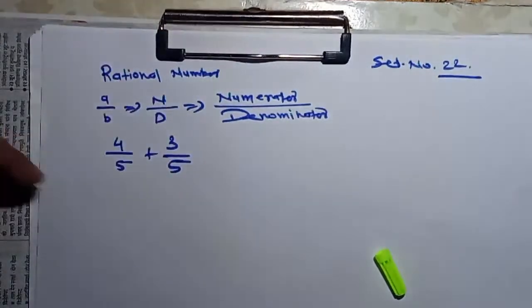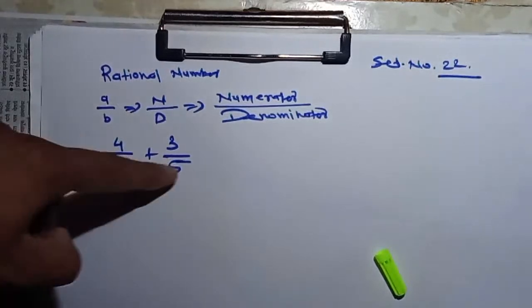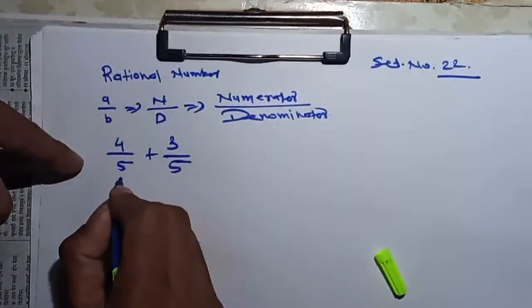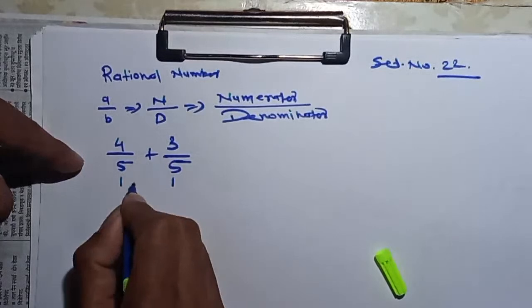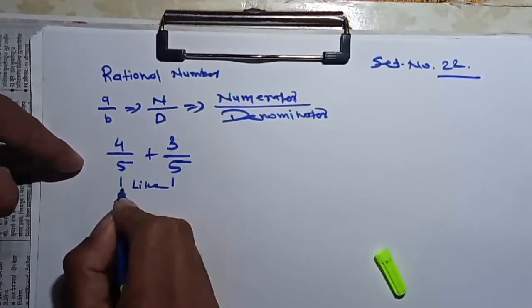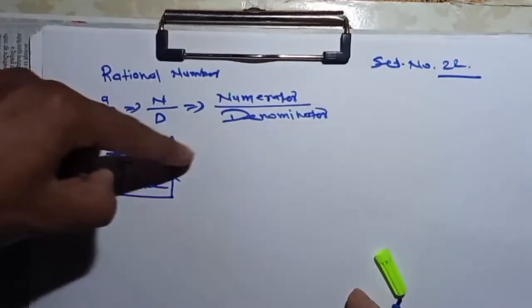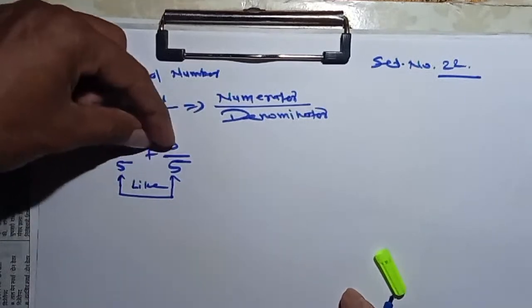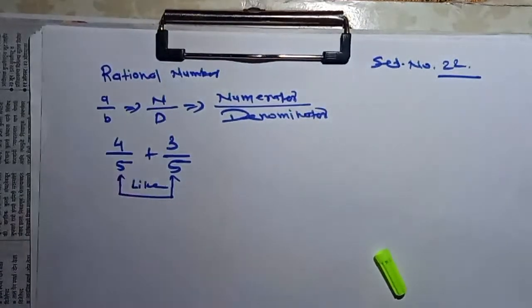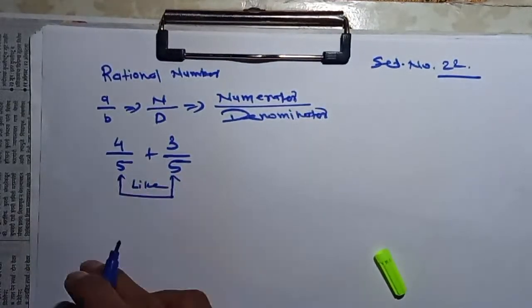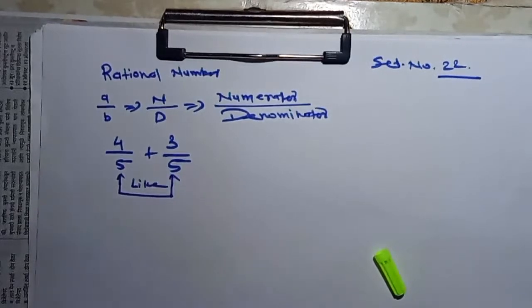In this case, 5 is the same denominator. In these two fractions, which we have to add, they are like fractions.